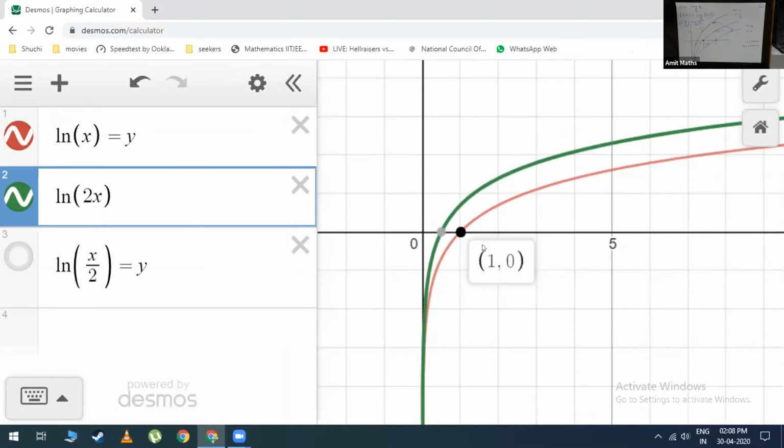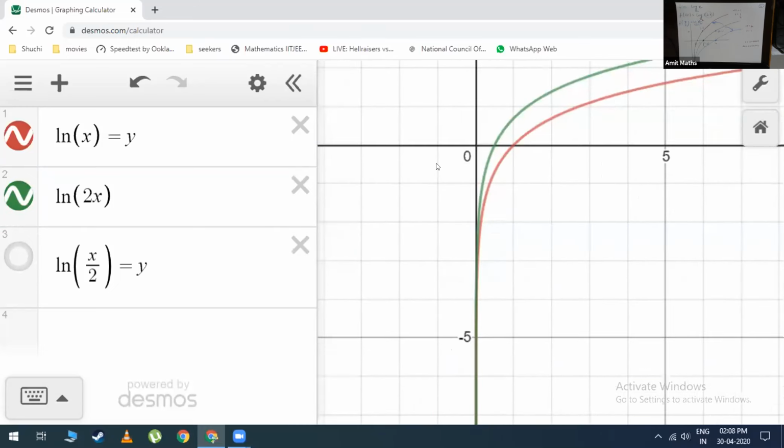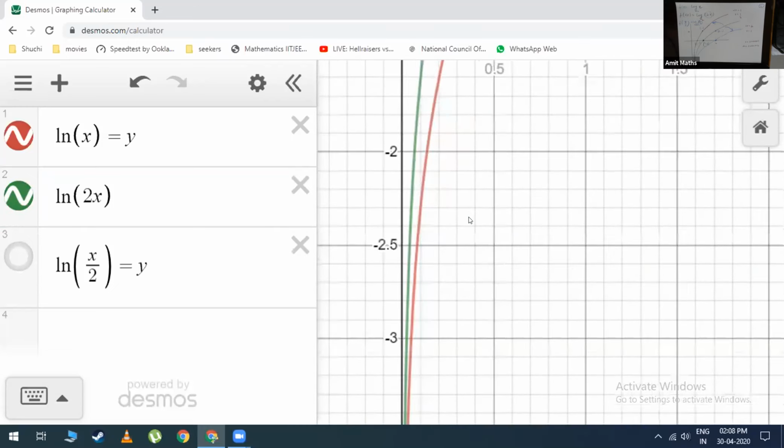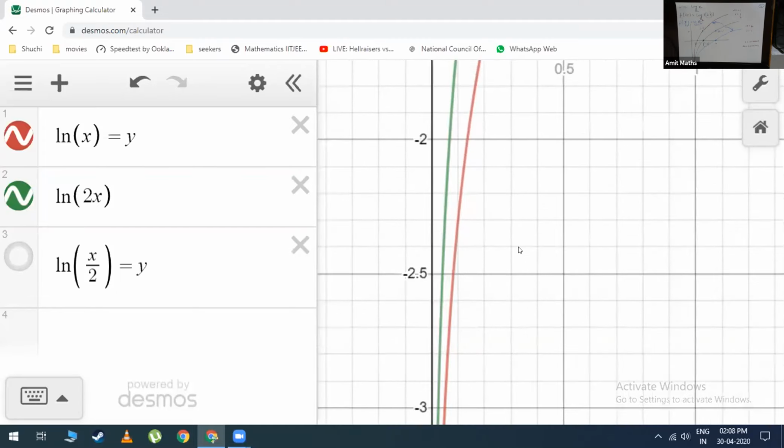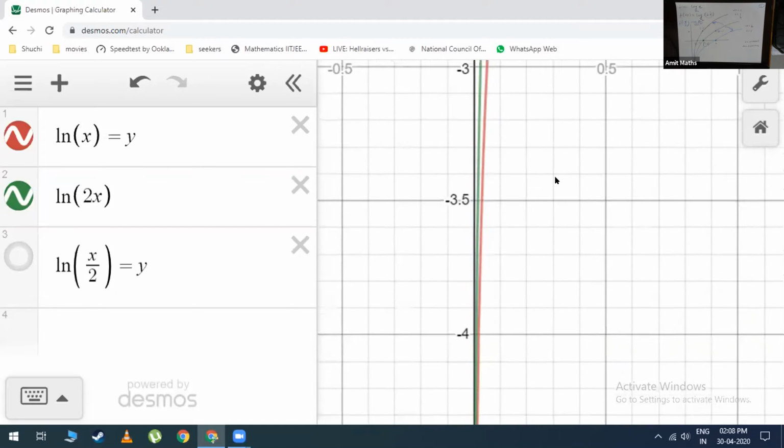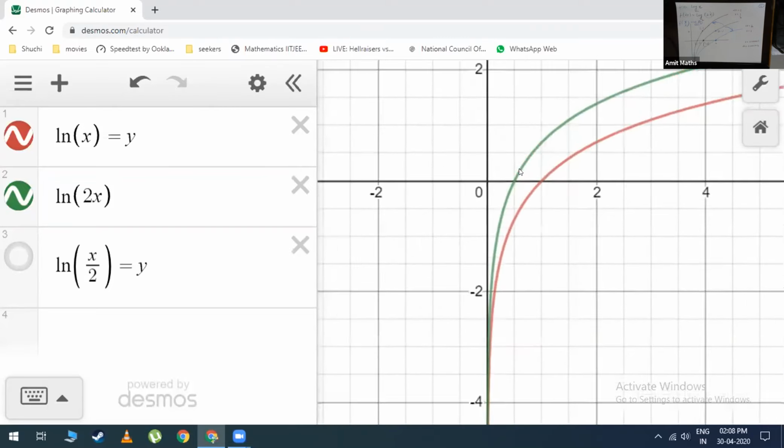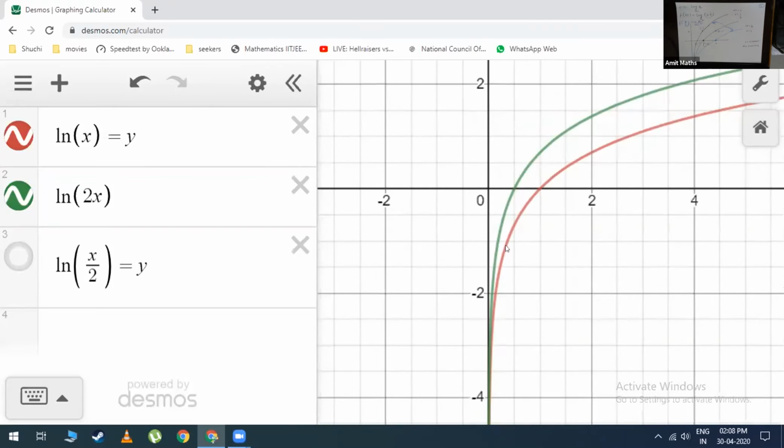Why is it stretching and not shifting? Because if it were shifting, everything would have moved towards the left. But if I keep on zooming, see, it is converging. So it is getting stretched from here. Okay, so this was 2x. If I write x by 2, it is stretching towards the right.